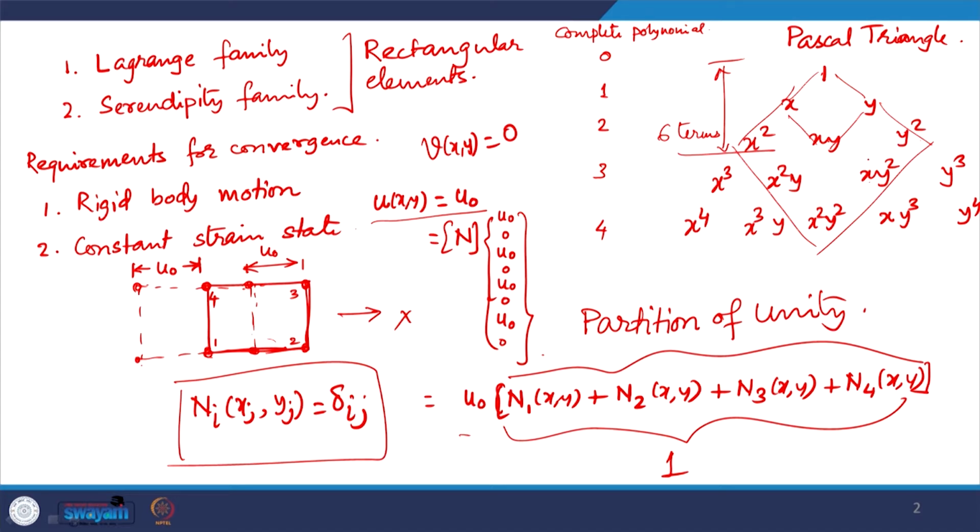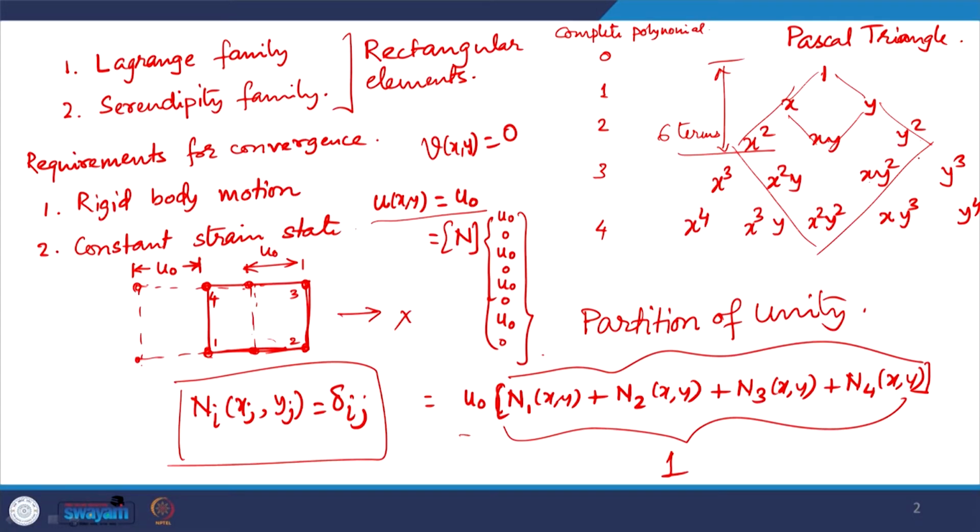They do not contribute to the convergence requirement, rather they pollute the approximation. The approximation is only complete up to second degree polynomial. So, these higher degree polynomial terms are only placeholders just to ensure a unique approximation, a unique solution, so that we have a one to one mapping between the number of nodes and the terms of the polynomial, right.